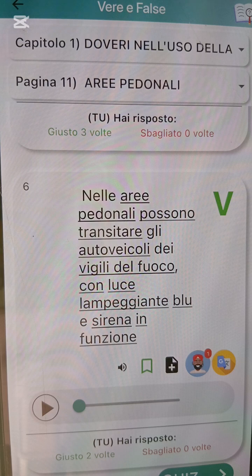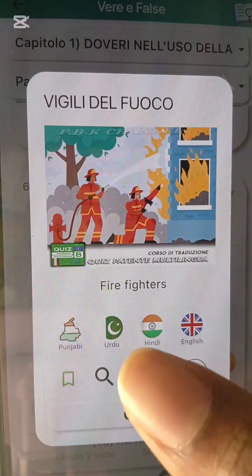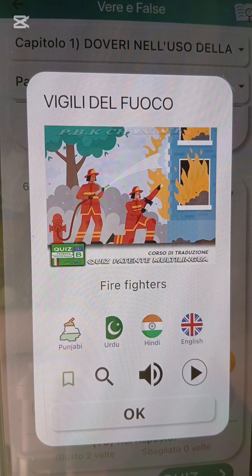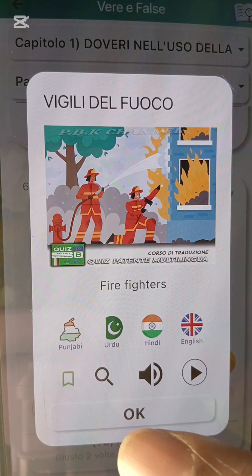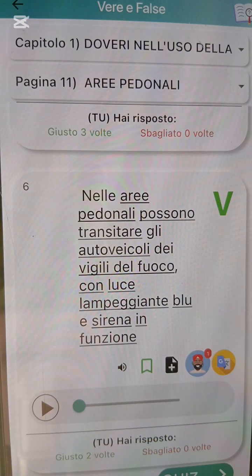He says nell'area pedonale possono transitare gli autoveicoli di what? Vigili del fuoco. Vigili del fuoco are the firefighters. Firefighters, they can still transit there. Why not? If there is a fire in that area, they must be able to go. They can transit there. They're not just anyhow.